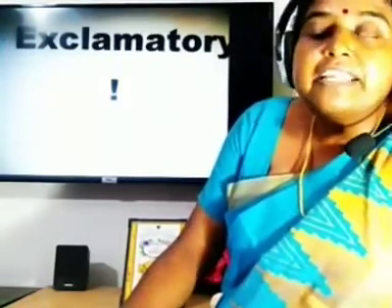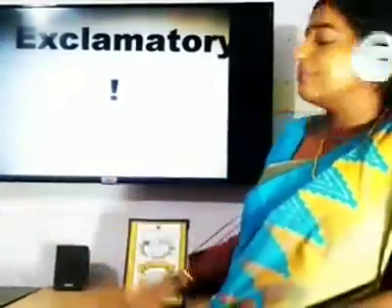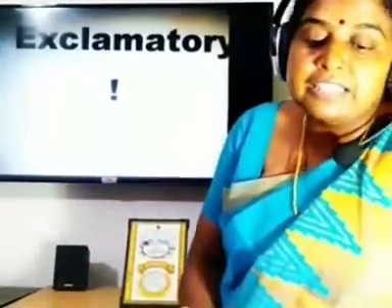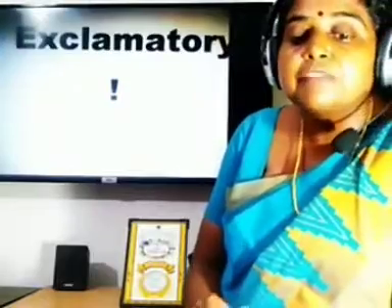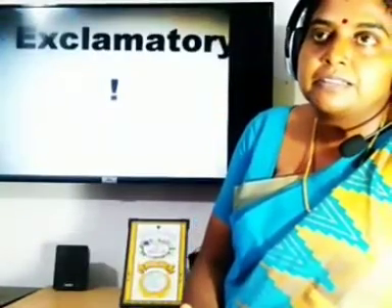So example, what a great singer Tansen was. We use an exclamation mark in an exclamatory sentence. It expresses some strong feelings. How beautiful the butterfly is. So when we write an exclamatory sentence, it ends with an exclamation mark.